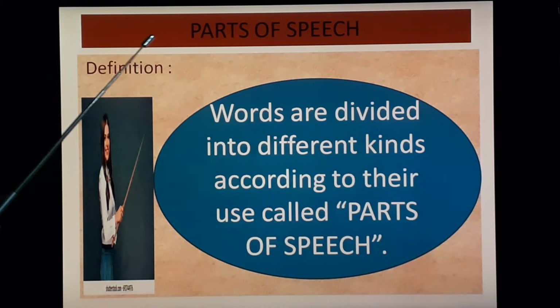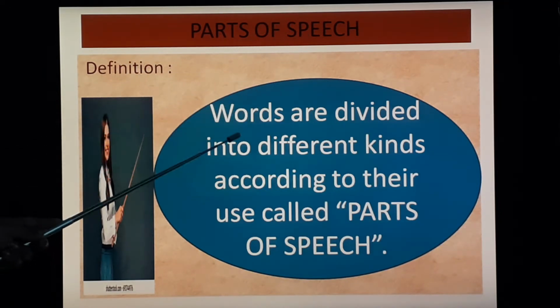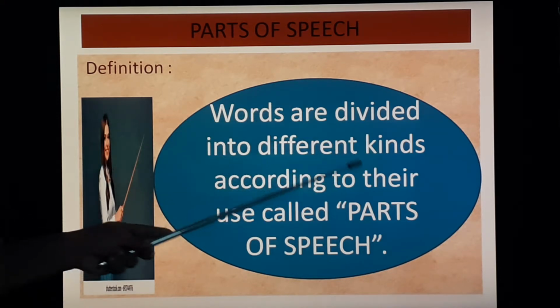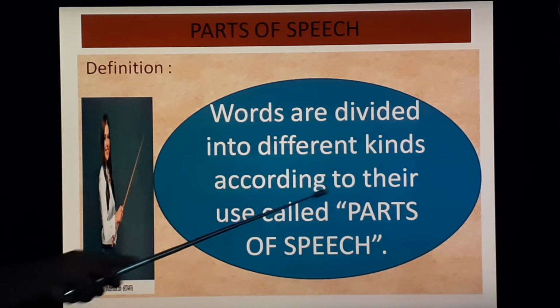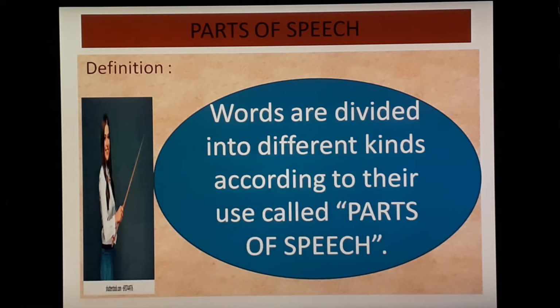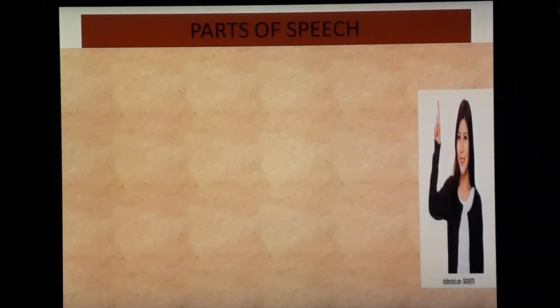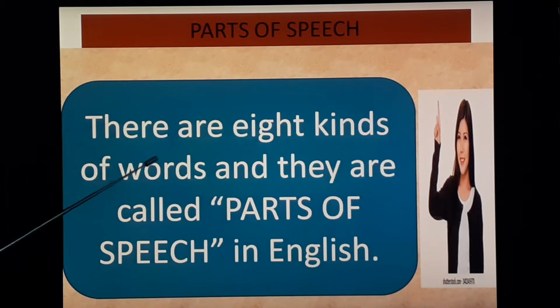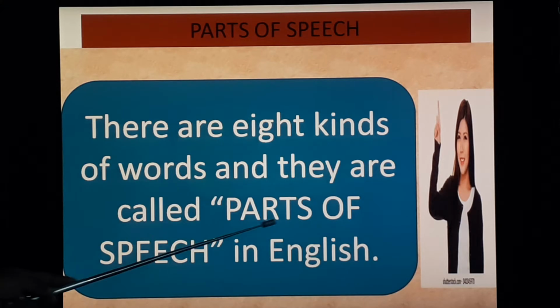First of all, we will see the definition of parts of speech. Words are divided into different kinds according to their use, called parts of speech. There are 8 kinds of words and they are called parts of speech in English.